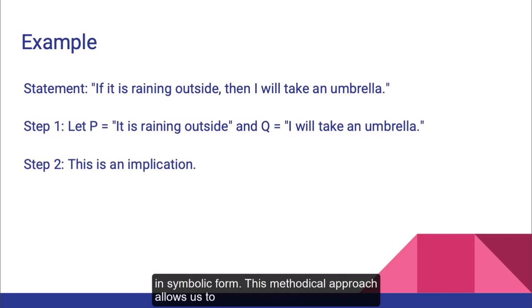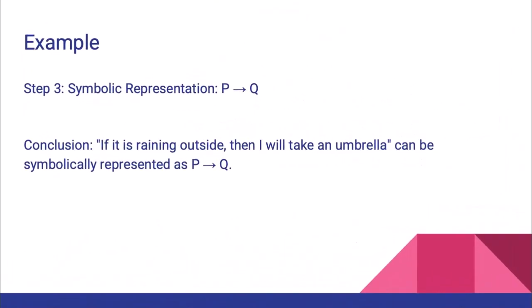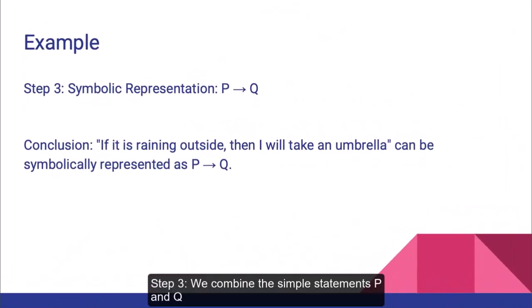This methodical approach allows us to dissect and understand logical statements, making them easier to analyze and work with. Step 3. We combine the simple statements P and Q using the appropriate symbolic connective for implication, which is the side arrow.